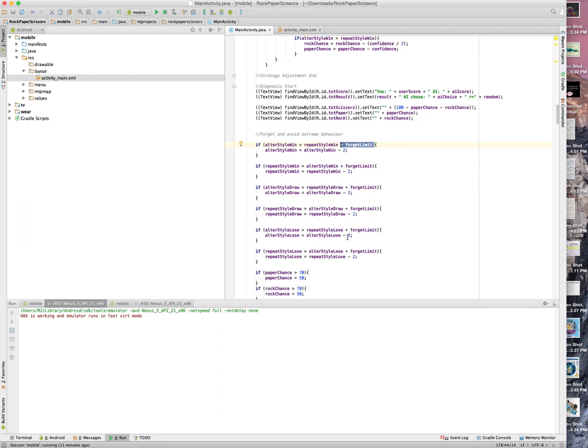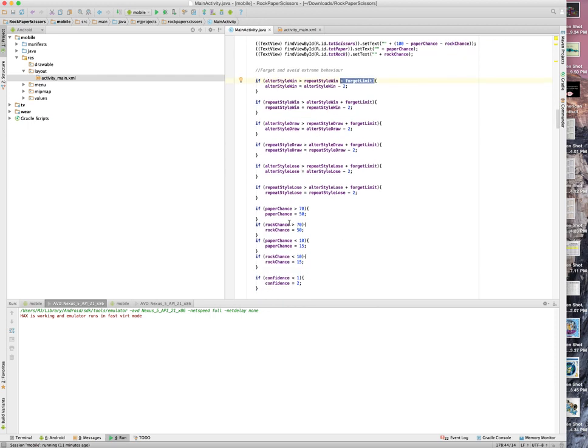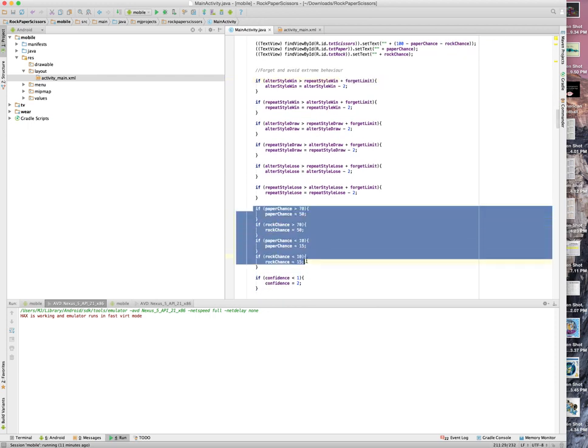And then what I also do, this is not a very neat way, but I want to keep the weights in balance. So I don't want it to be like 100% that it always goes paper. I want to keep that random element to it, so that when you're playing against this AI, there still is a little bit of luck involved.